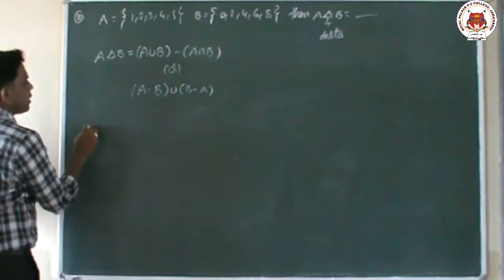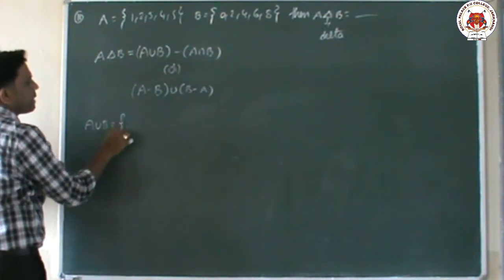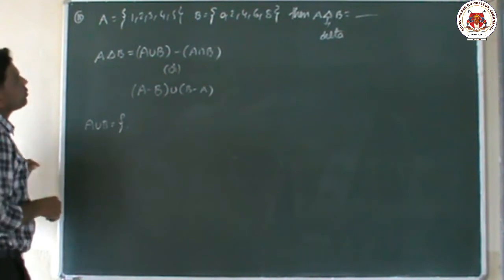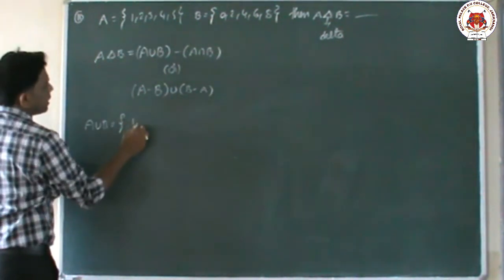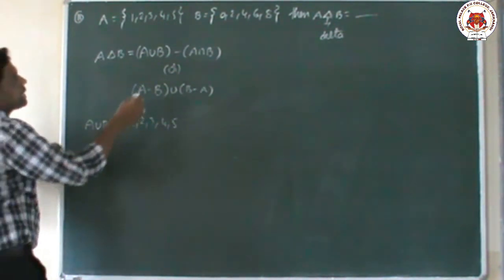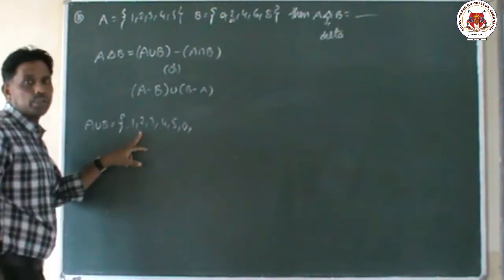What is that one? First we have to find A union B. Union means we have to combine both set elements. So A set, B set, both combined elements we have to write. In the first set the elements are 1, 2, 3, 4, 5. In the second set, elements 0, 2. 2 already written, no need to write.